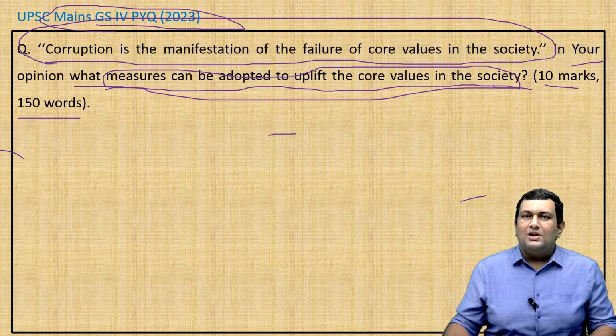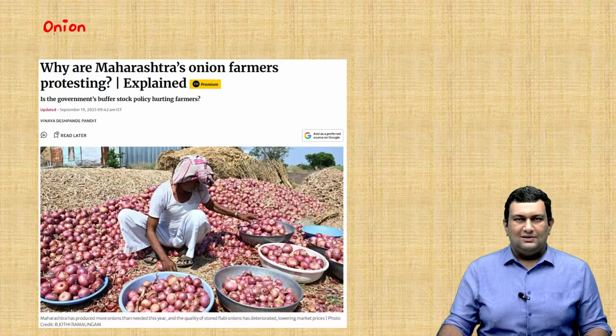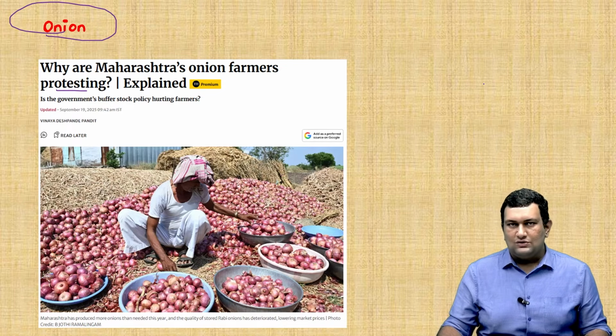So that's it for this topic. Now we will move on to the next topic. In this article, we will be seeing about onion, then Operation Greens, and about why these farmers from Maharashtra are protesting. We'll move on to this topic.